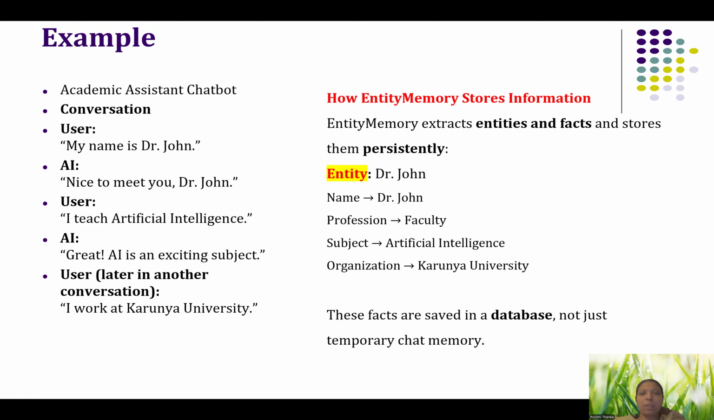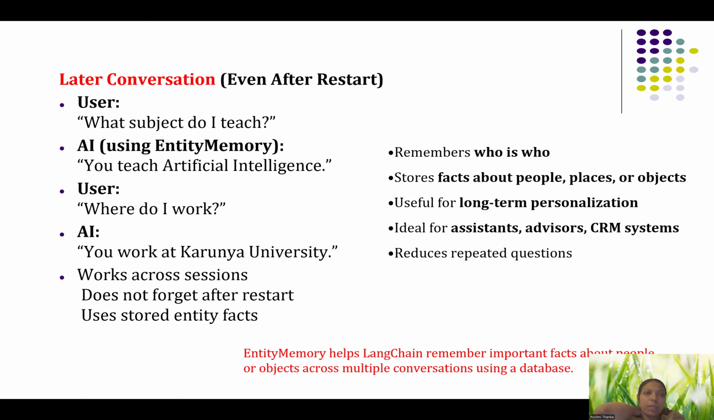So these facts are stored in the database. Not as a temporary chat memory, but it will be stored in the database as permanent data. So it will be available. So that is what the entity memory means. So we find the entities, and then for that particular entity, we have to find all the related facts about that particular entity. So here is an example.